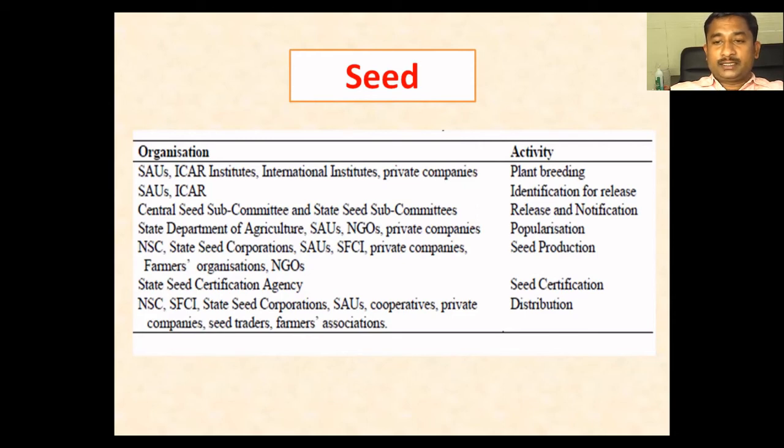Seed distribution is also important, because seed has to be certified that it meets the minimum standards, and then distributed. For example, NSC, state seed corporations, cooperatives, private seed companies, seed traders and farmers associations will play an important role in distribution of these seeds.